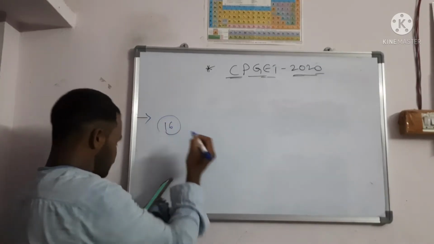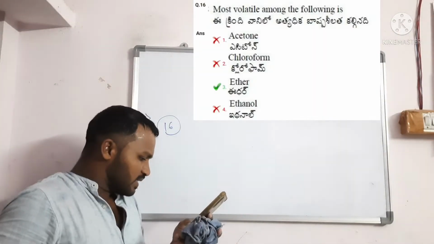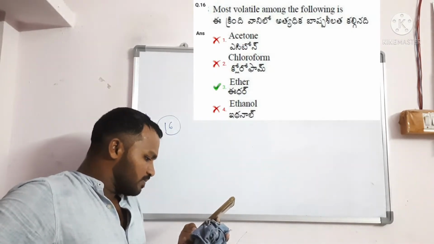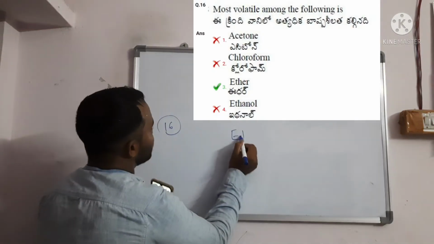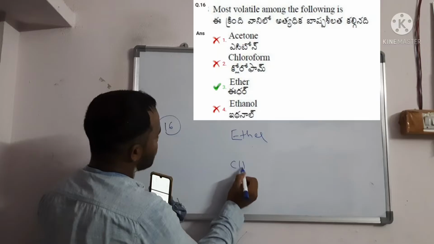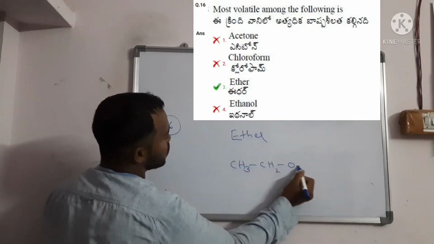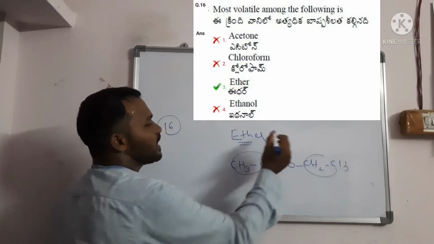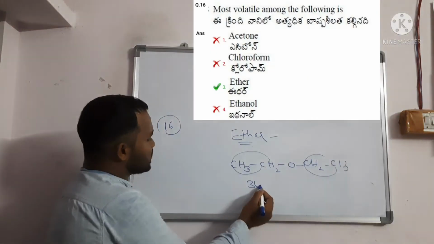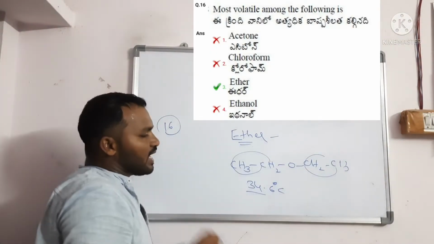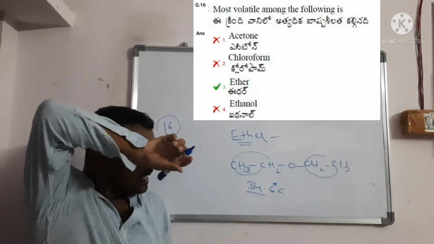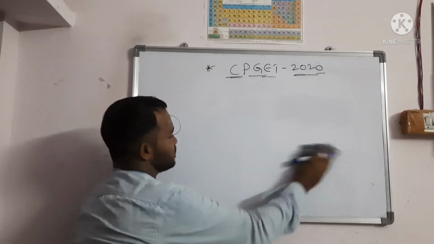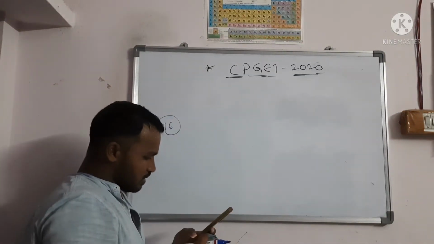What is question number 16? Most volatile among the following. They gave acetone, option B chloroform, C ether, option D ethanol. So ether is more volatile, generally methyl ether or ethyl ether, O CH2 CH3. If I take diethyl ether, ethers are more volatile. Their boiling point is 34.6 degrees. Even at room temperature they evaporate very easily, and these vapors are very dangerous and explosive. So this is question number 16.